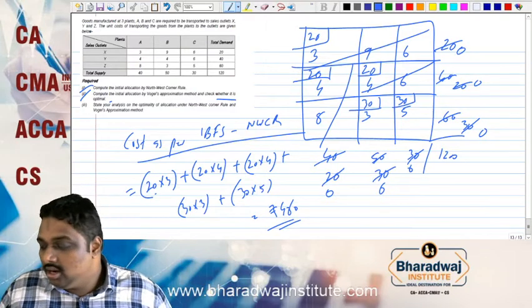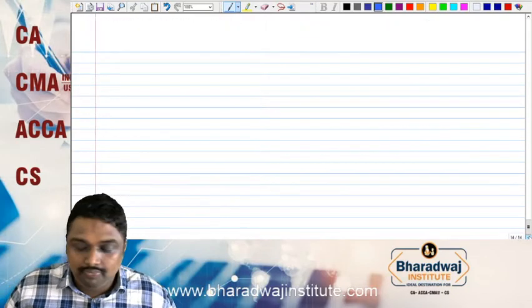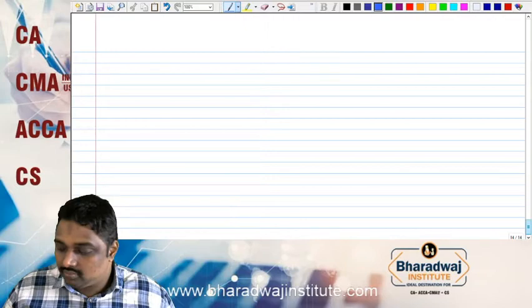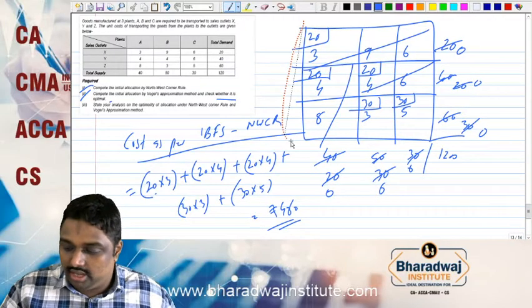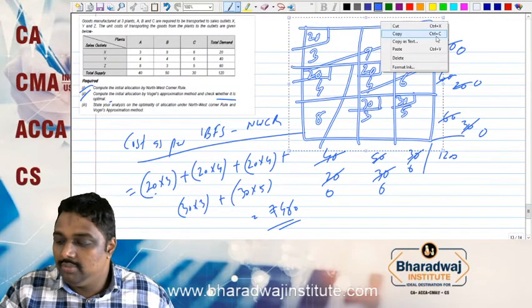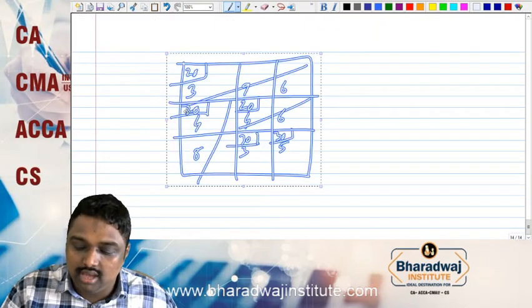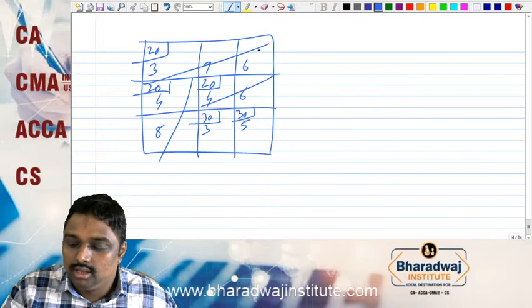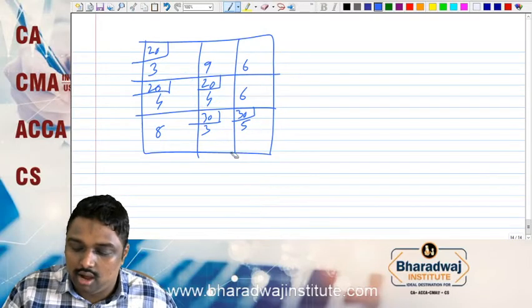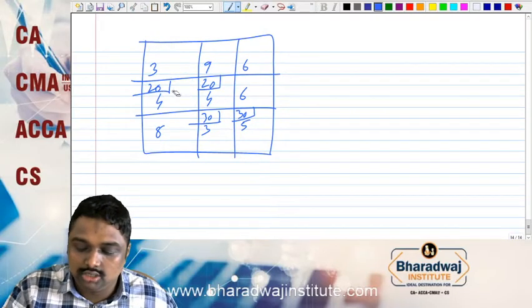So how can we do it under VAM? First we have to take the table. The table will be the same. Yes, we are starting VAM now. The allocation also will be different.